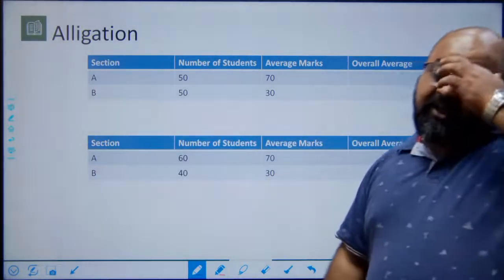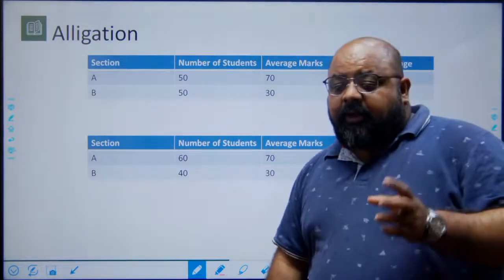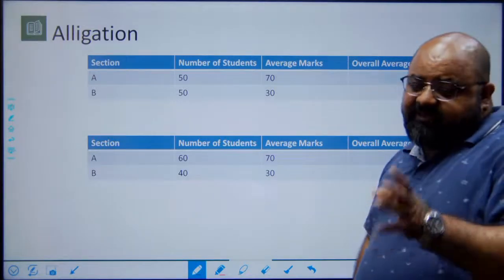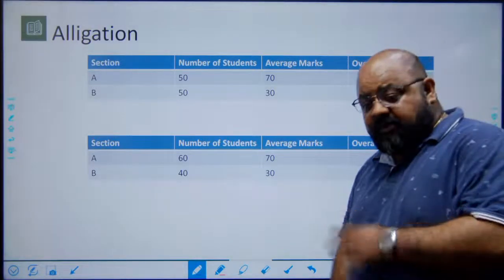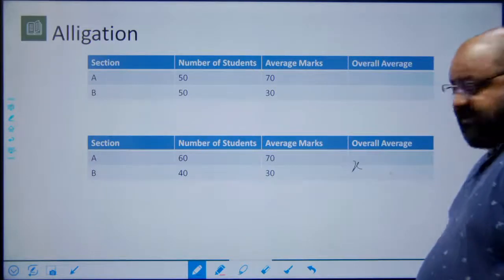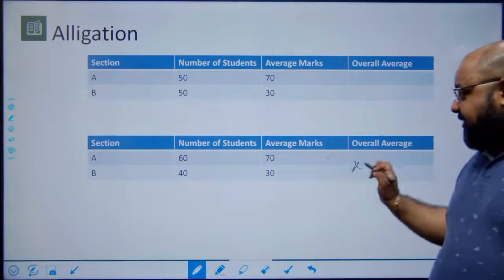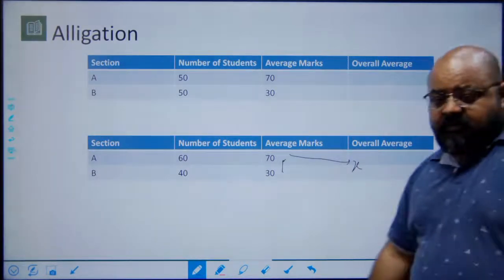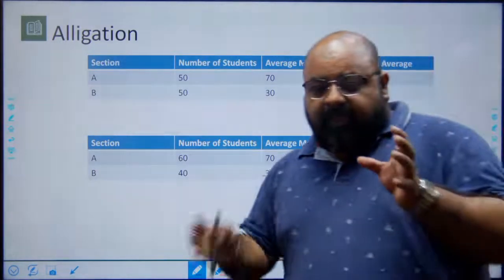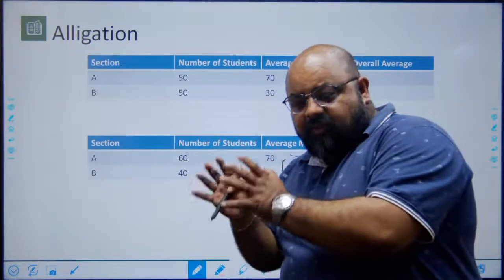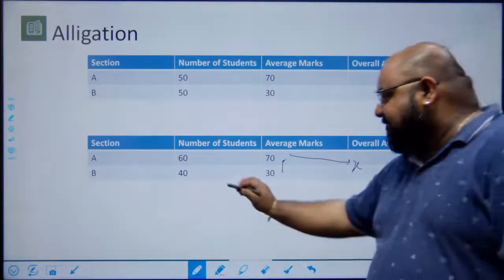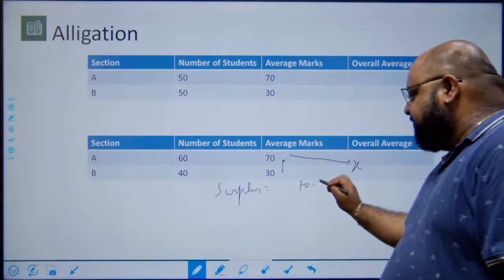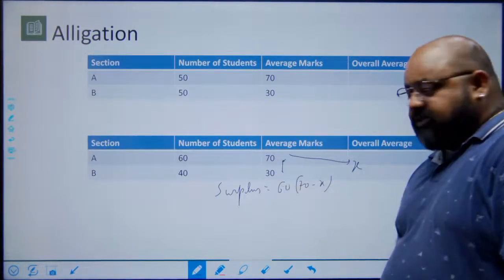Now, how do I solve? To solve weighted average, the concept of alligation can be used, right? How does that play out? See, what will still remain the same is the fact that average means all values becoming equal. So if I say that the overall average is x for the entire class, this x will lie between 70 and 30. What will be the overall surplus that I have? Since each student in section A has 70 marks and they want to be left with only x, the total surplus that I have will be 70 minus x, and this is with each of the 60 students.